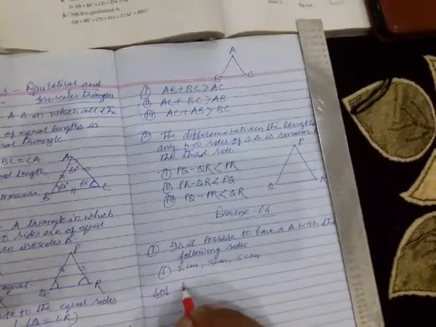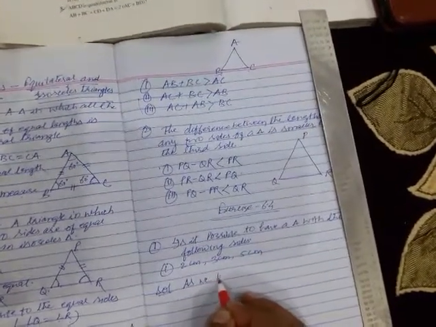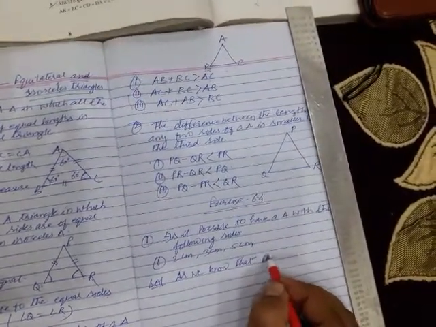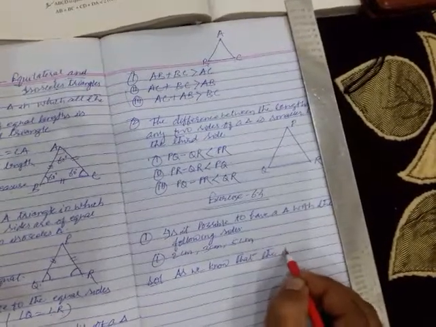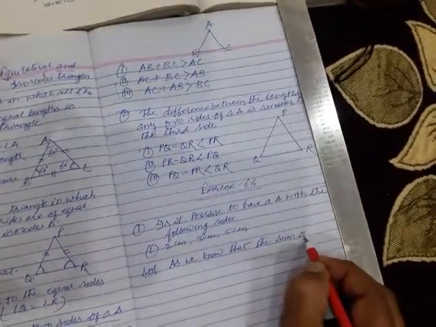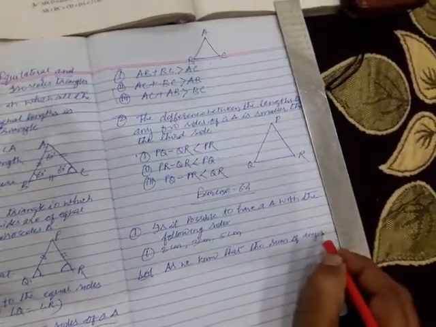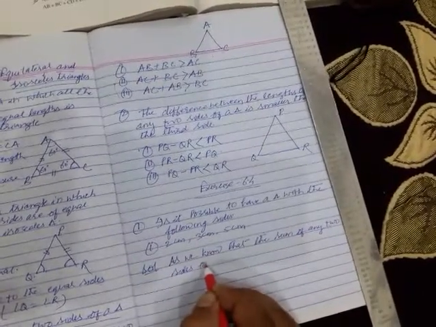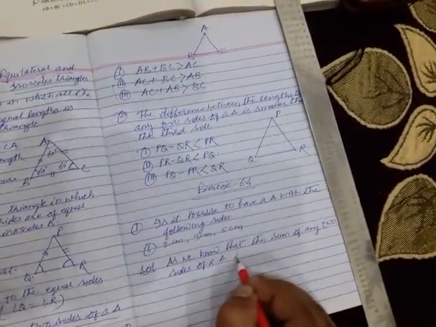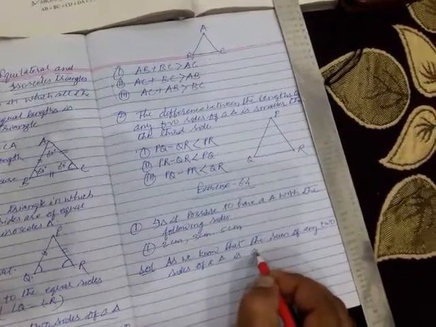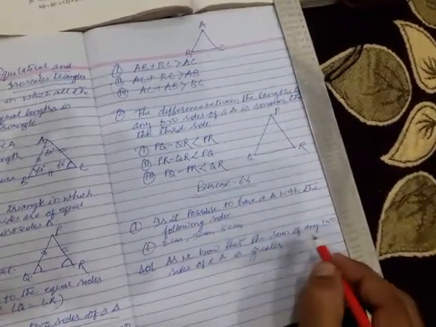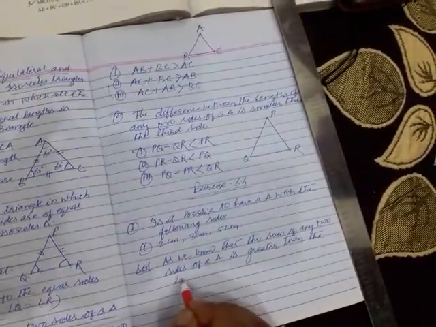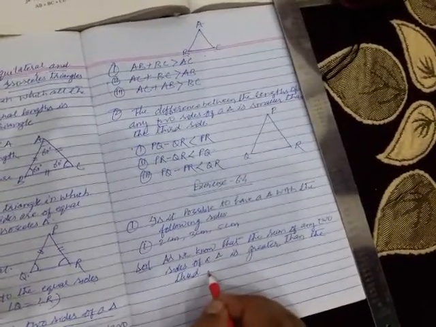Here, as we know, the sum of any two sides of a triangle is greater than the third side.